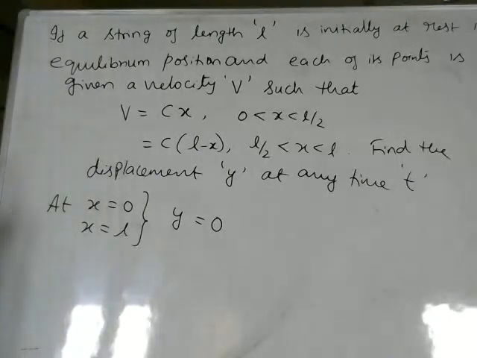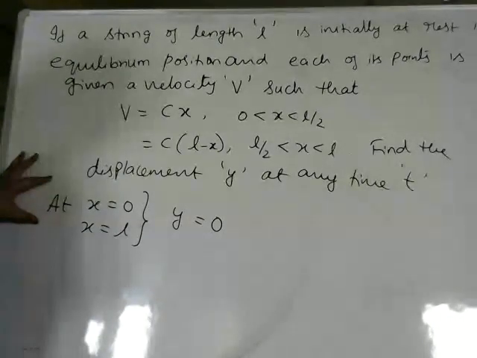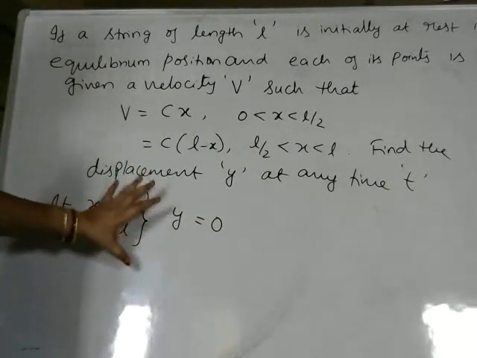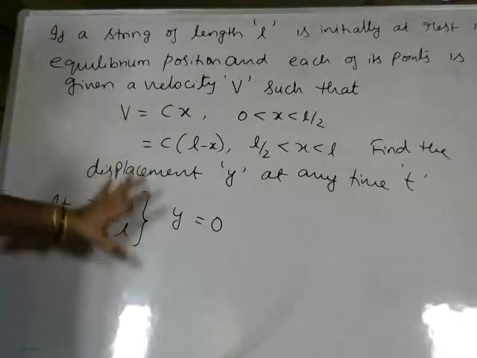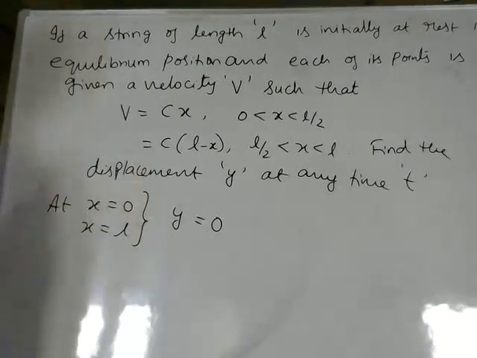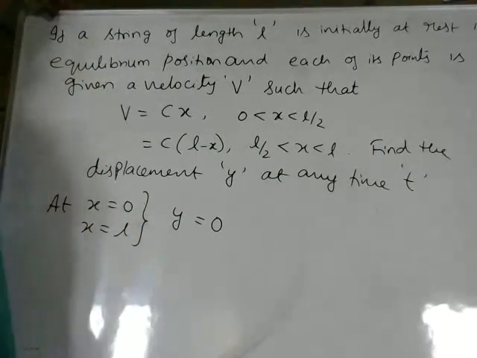So this is a condition given: at x is equal to 0 and at x is equal to L, the displacement value is equal to 0. This is by default for each and every wave equation. These conditions are same. I told you already. Why? Because since the string is fixed at both ends, at those particular points the string won't be having any displacement. So y is equal to 0. Next we see from the problem.